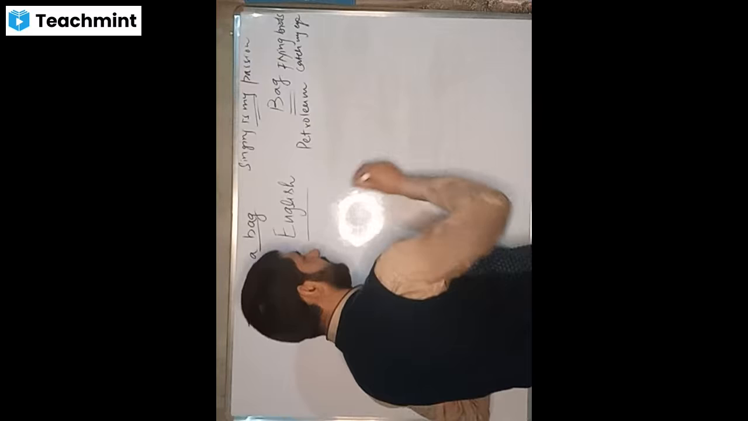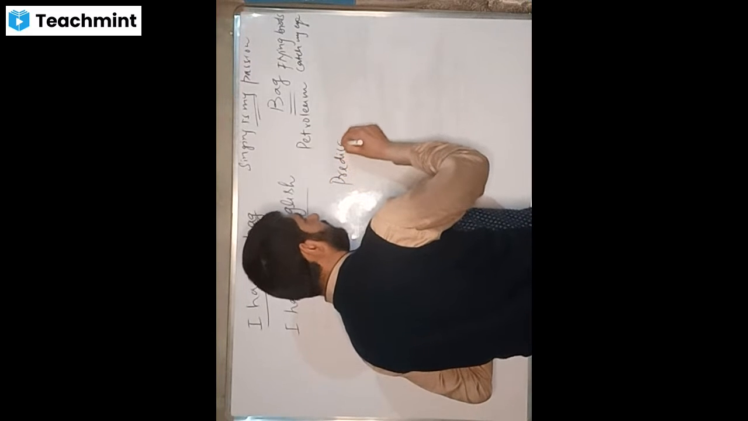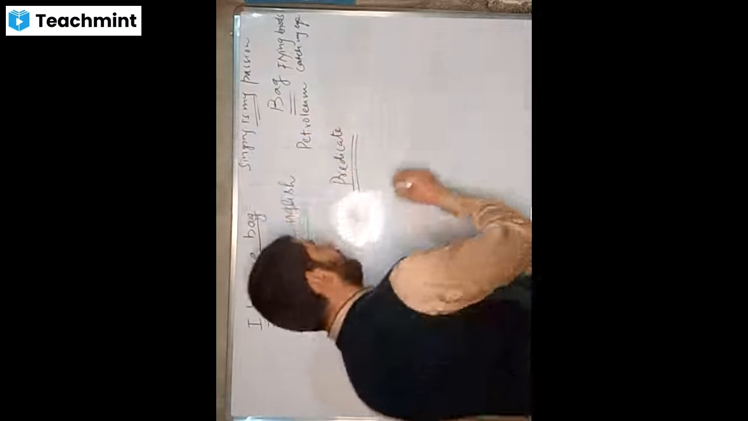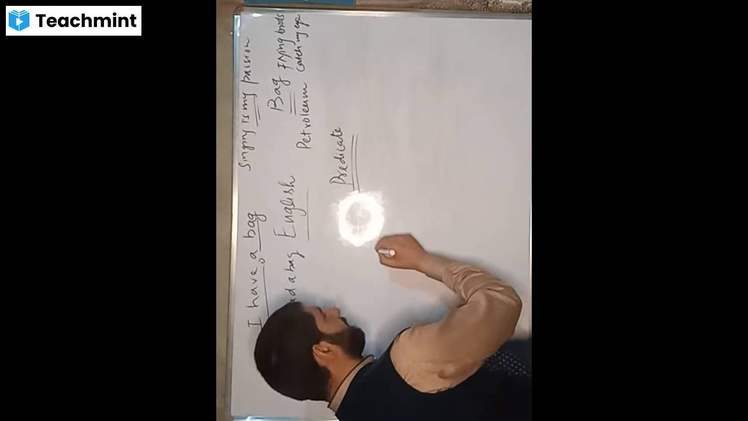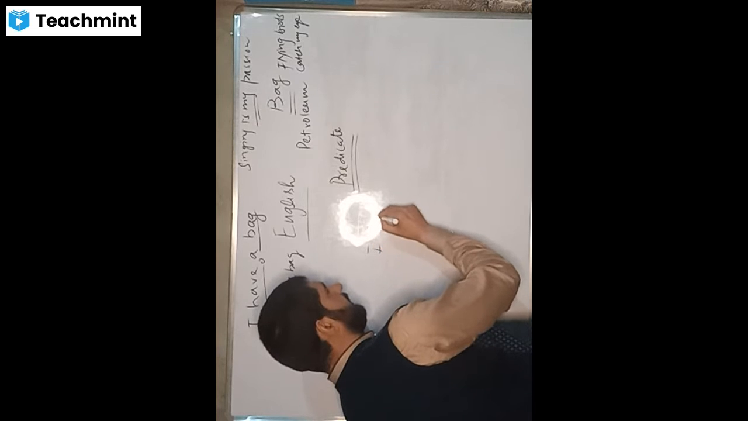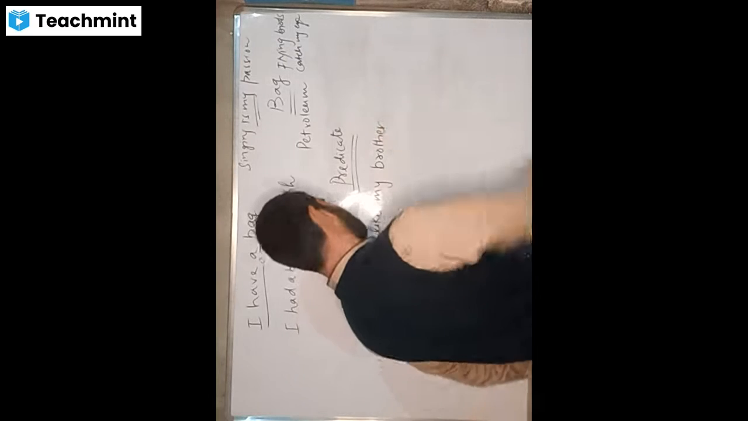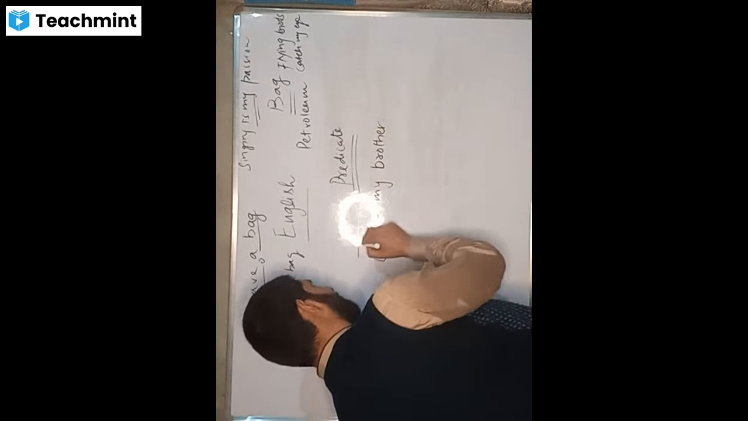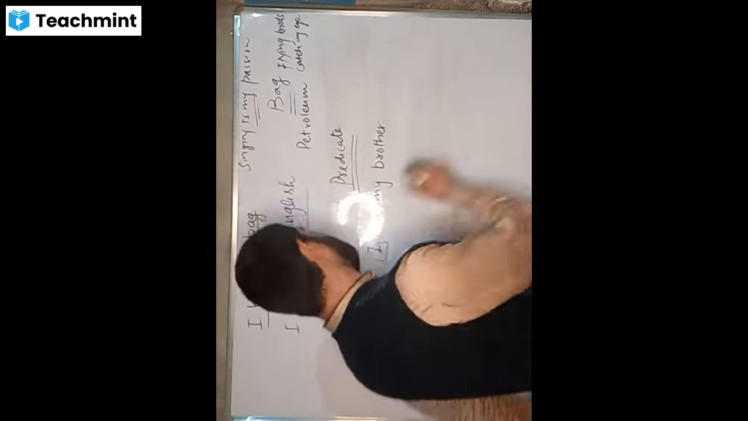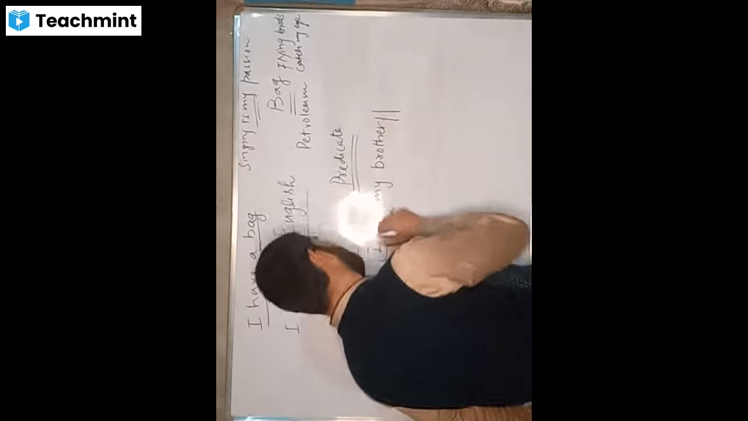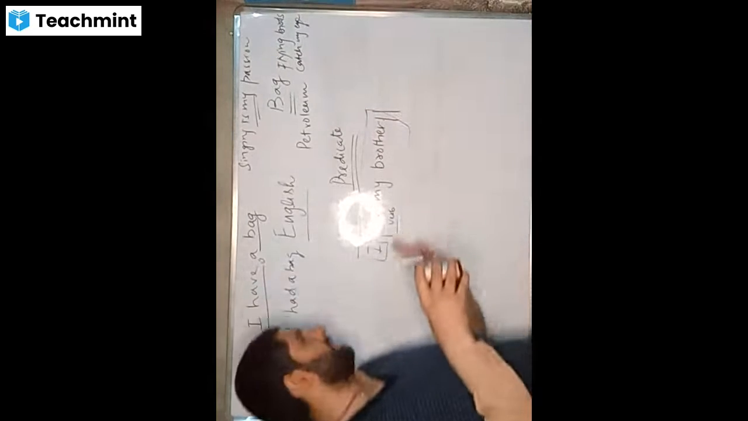Okay, fine. Now comes the question of the predicate. The predicate starts from the verb in a sentence. For example, just now I said, I like my brother. We know I is the subject here. Like is the verb. So starting from the verb till the sentence ends, the whole part is called the predicate. Is that clear?